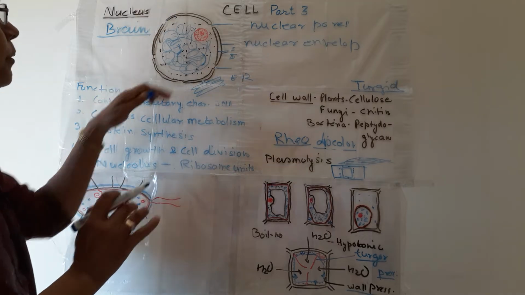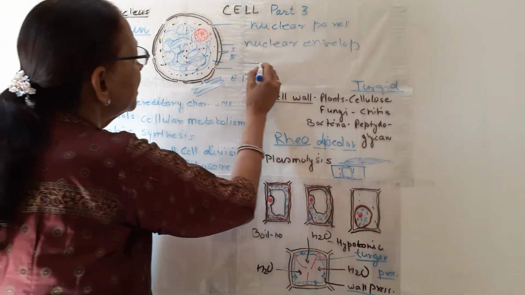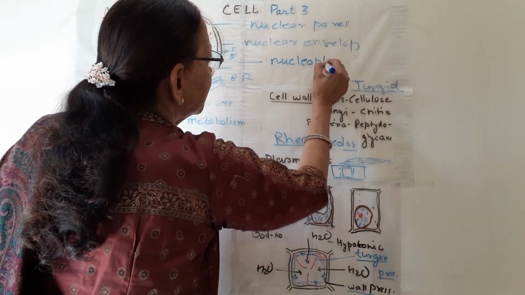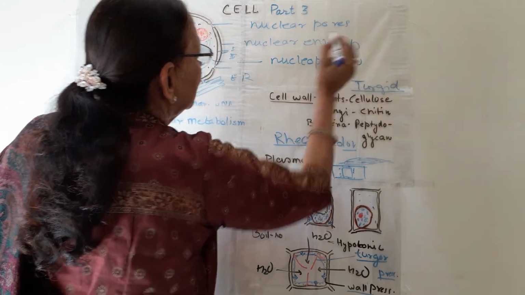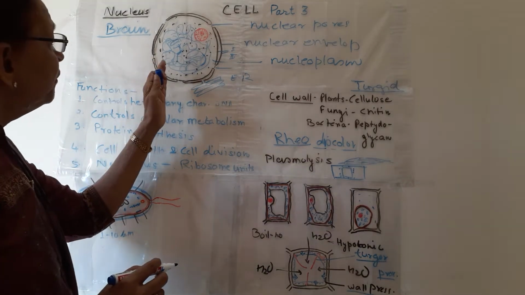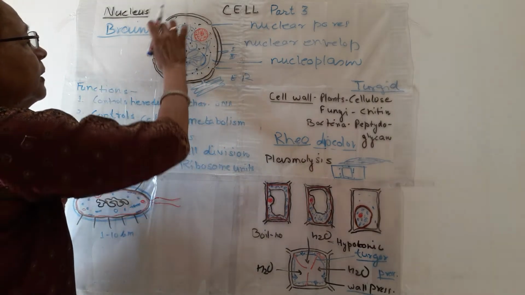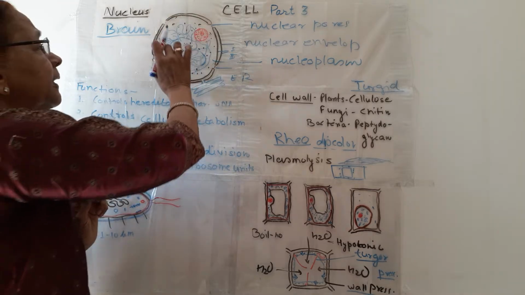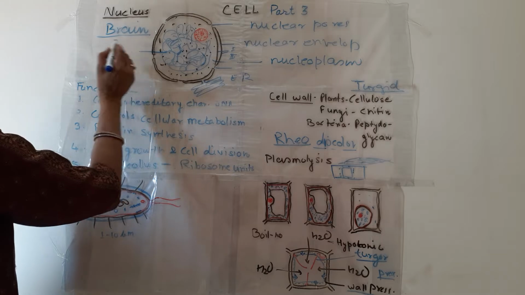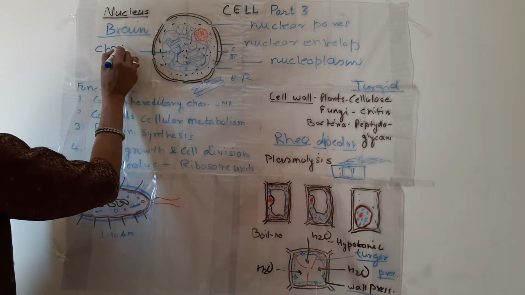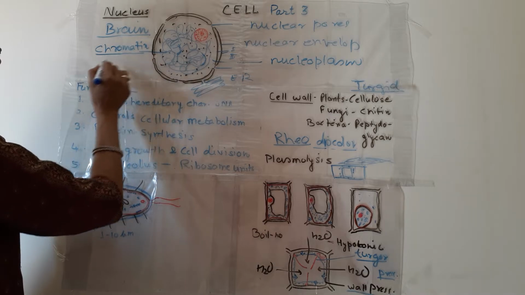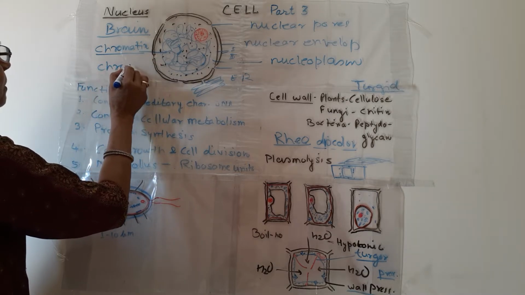Now inside the nucleus a fluid is present. This fluid is known as nucleoplasm. And the most important, this entangled thread-like mass. What is this? This entangled thread-like mass is known as chromatin. You have heard about the chromosomes?